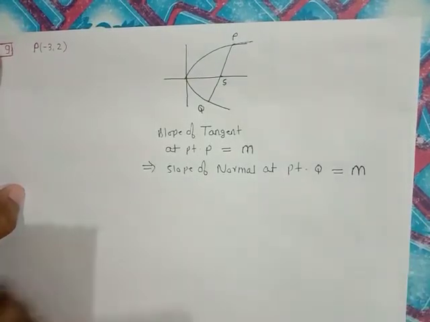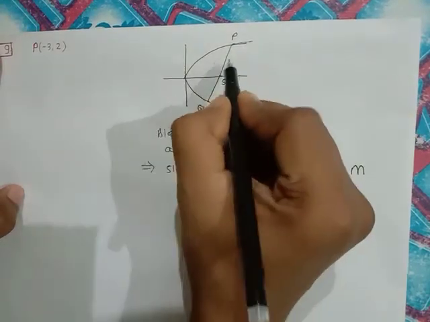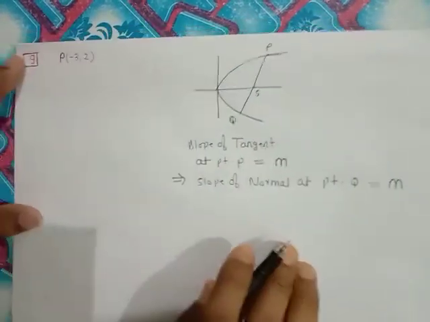So this is the property of the parabola where PQ is the focal chord. So the same property will be applicable here also.